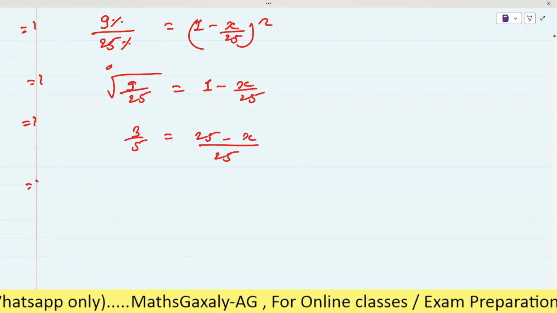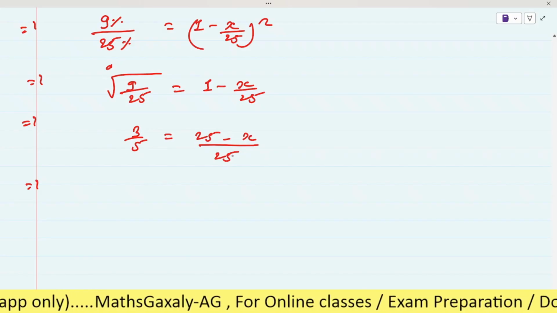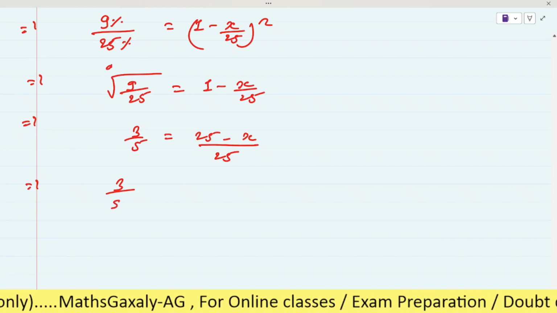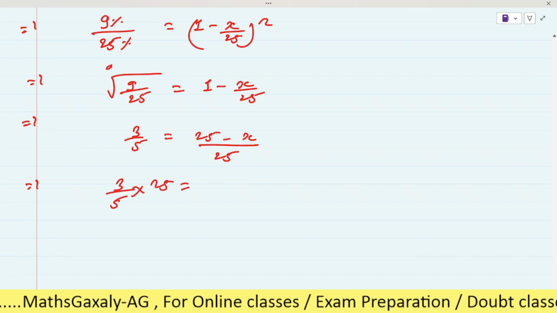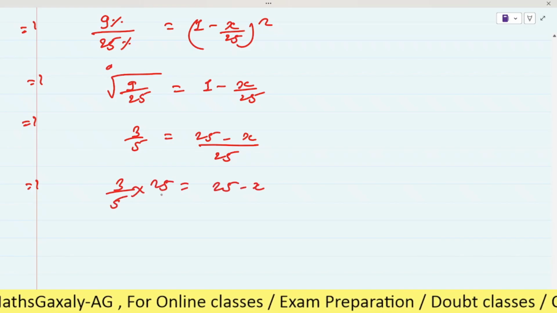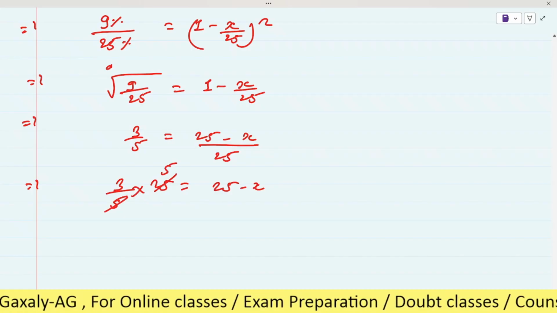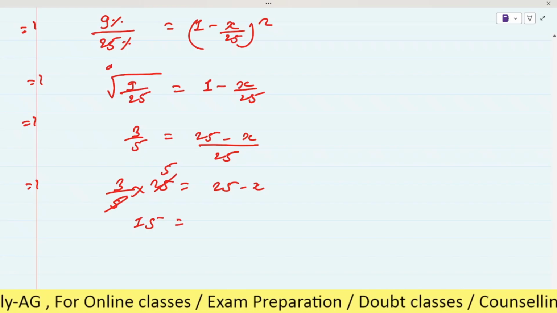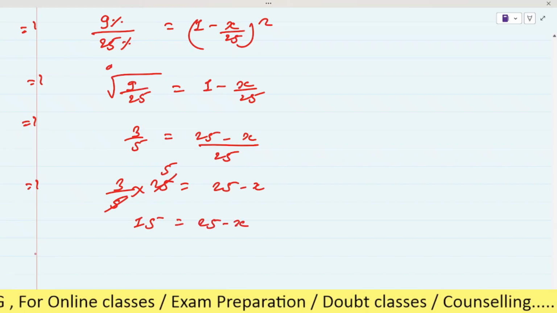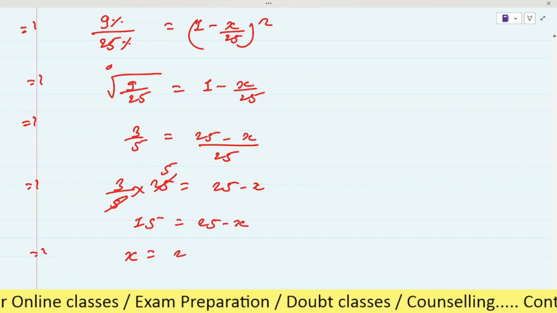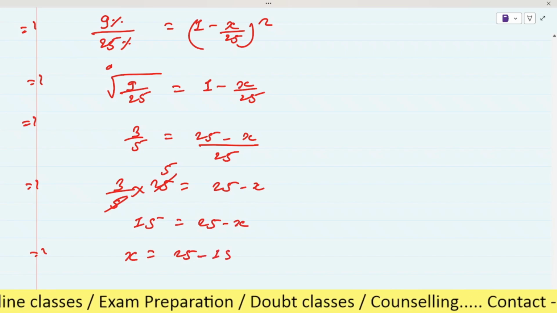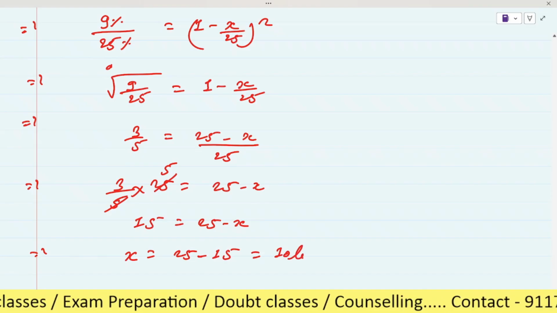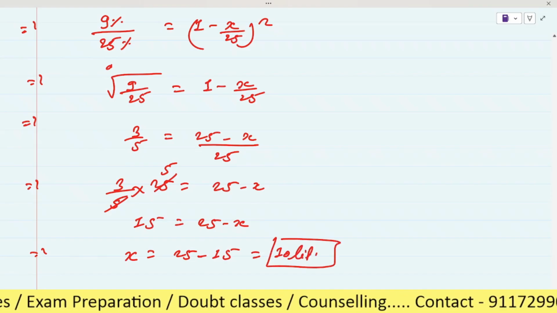Now you can directly cancel it, 5 1 is 5, 5 5 is 25. Otherwise you can do like this, into 25, equal to 25 minus x. So 5 times, 3 5s are 15 equal to 25 minus x. And here x will be 25 minus 15, so it will be 10 liters, the answer.